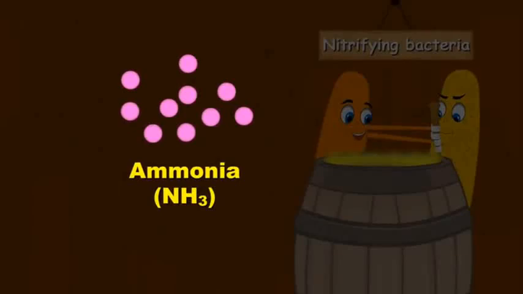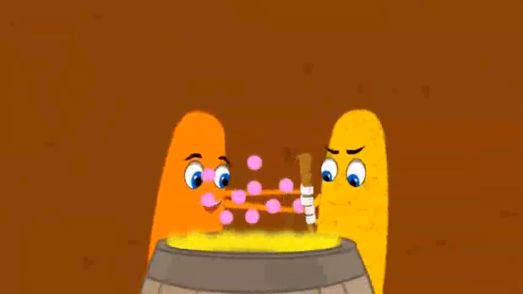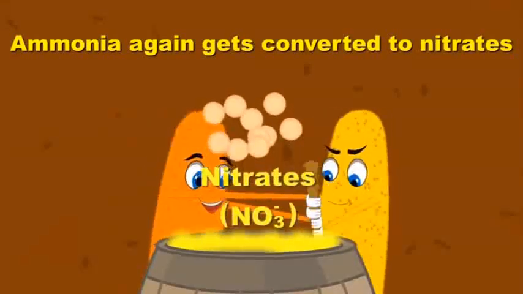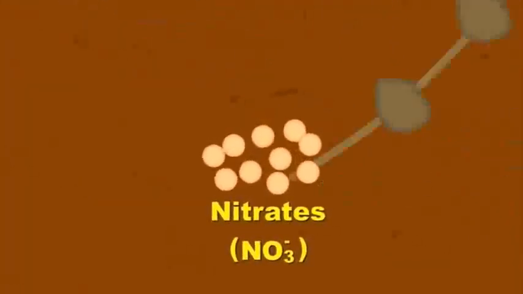Again the nitrifying bacteria come into action. They convert all of these back into nitrates, and then again the plants are absorbing these, and then again the cycle goes on and on.